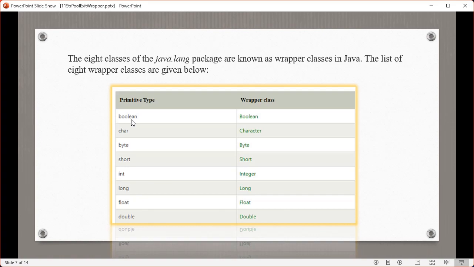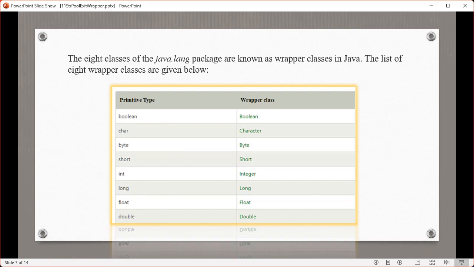We know Java is case sensitive, so this Boolean is different from this boolean. If we use the capital B, that is the wrapper class. If we use the small b, this is the primitive data type. And here, char, byte, short, int, long, float, double are all primitive data types.